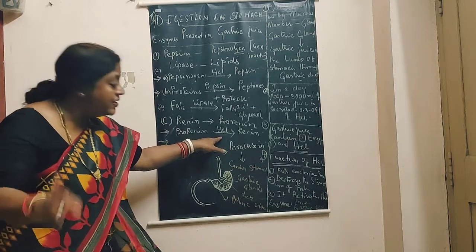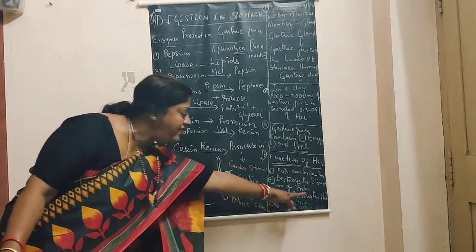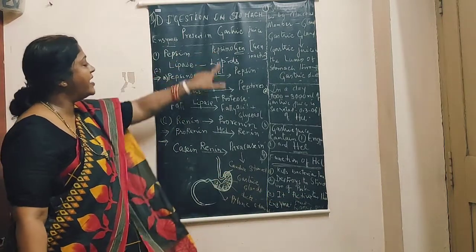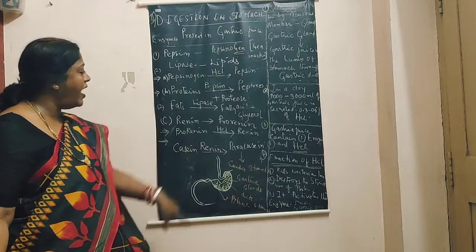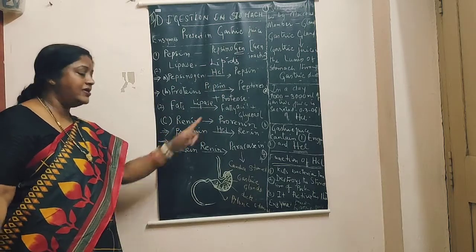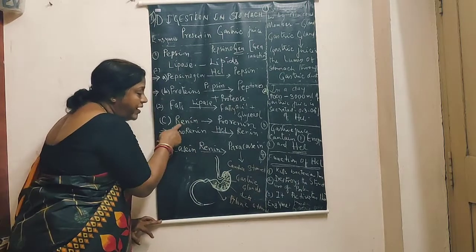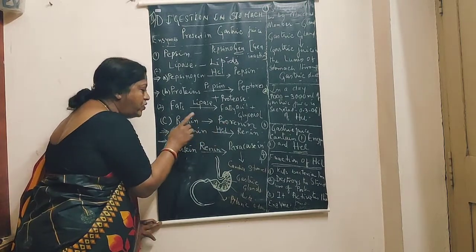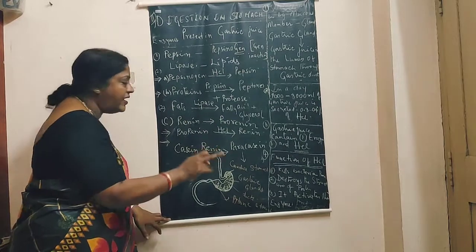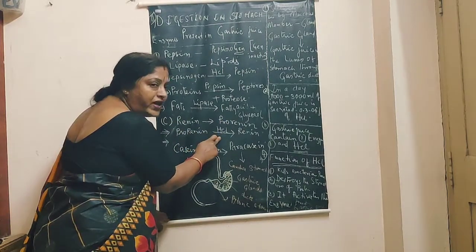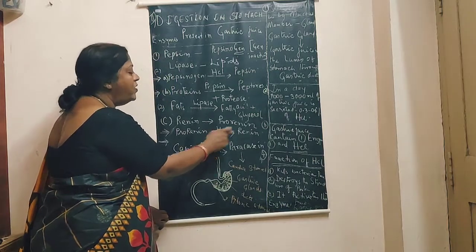Already we told the third important function: it activates the enzymes present in gastric juice. So pepsinogen is activated by hydrochloric acid and here prorenin is also activated by hydrochloric acid. When secreted, renin is in inactive form, that is prorenin. With the help of hydrochloric acid, it is converted to renin.